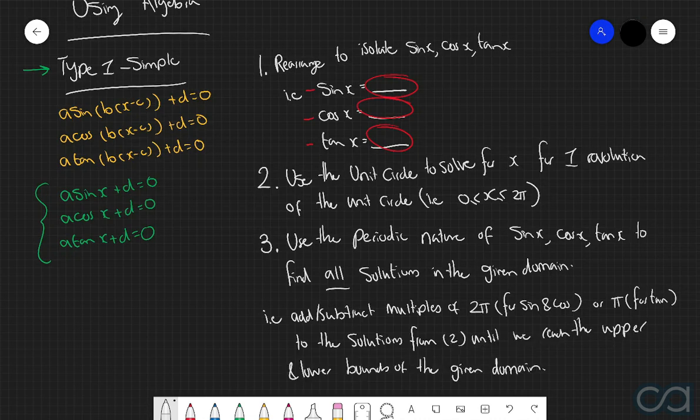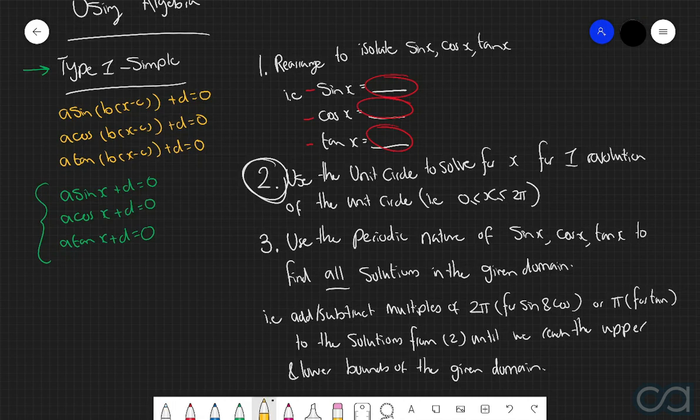So as I just said, we're going to keep on adding or subtracting multiples of 2 pi for sine and cos, or multiples of pi for tan, to the solutions of step number 2, so in other words, the solutions for just one revolution around the unit circle, until we reach the upper and lower bounds of the given domain.